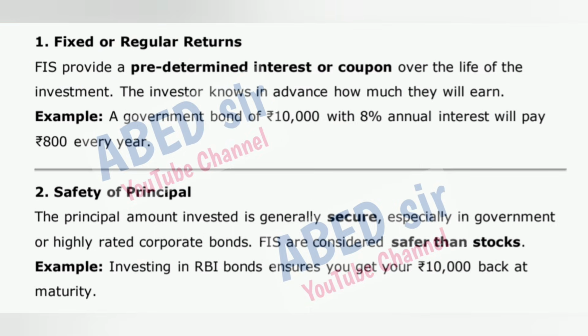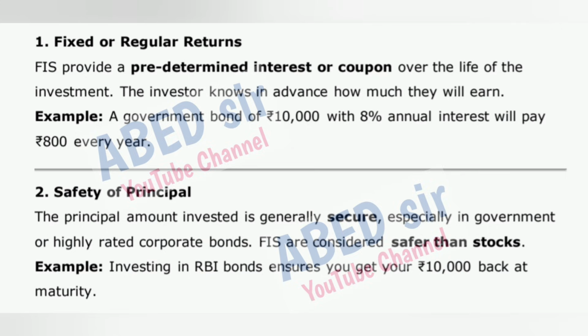1. Fixed or regular returns. FIs provide a predetermined interest or coupon over the life of the investment. The investor knows in advance how much they will earn. Example: a government bond of 10,000 rupees with 8% annual interest will pay 800 rupees every year.